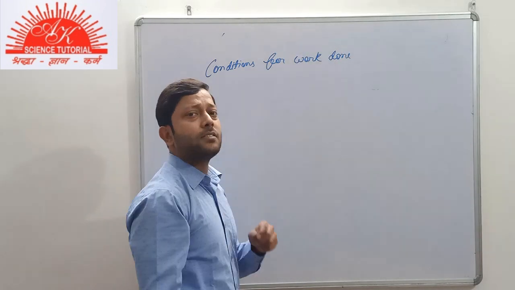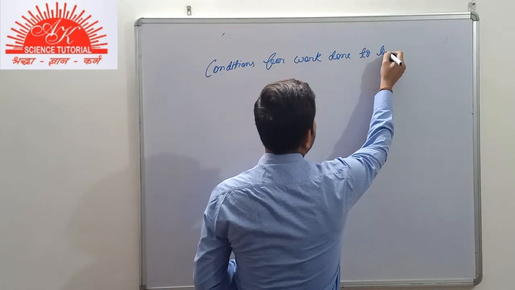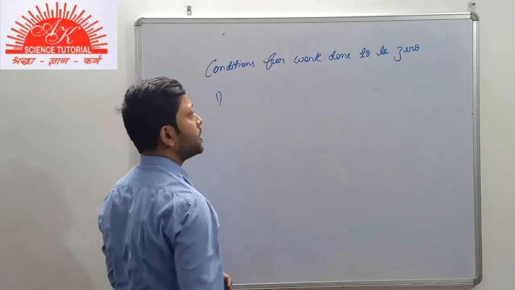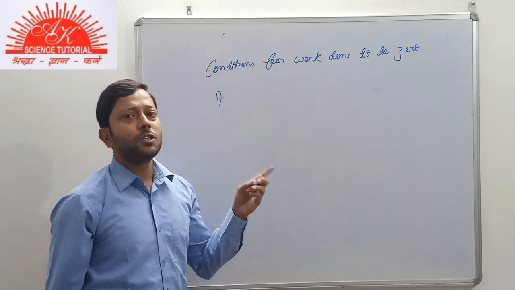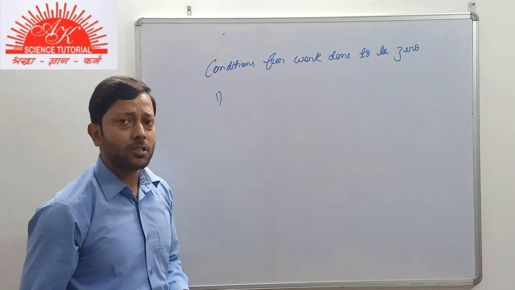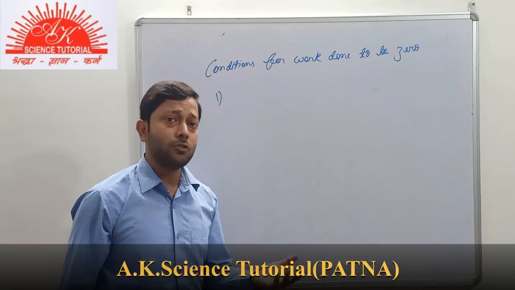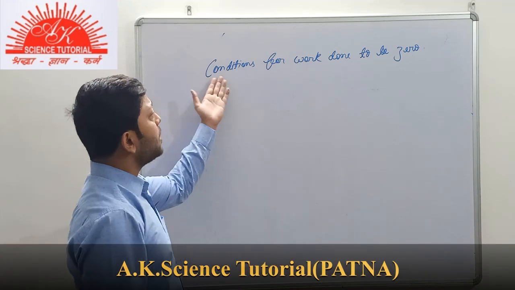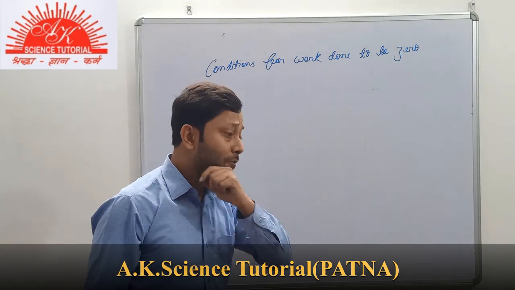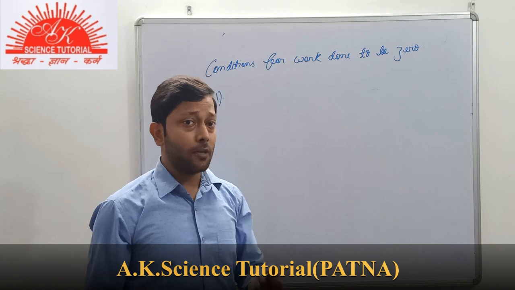One of the cases is already known to you. The very first condition, and obviously the force must be applied to the body. If there is no force being applied to the body, then obviously the work done will be zero. So you will be asked that if we are exerting a force on a body, then what will be the condition for the work done to be zero? It means after applying a force to the body, there is no work being done. The work done is zero.